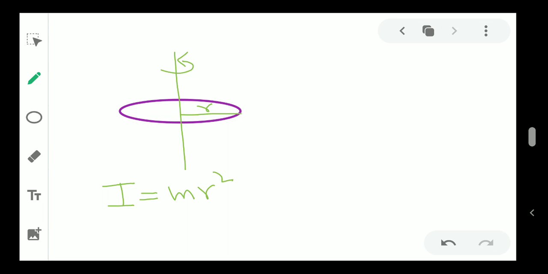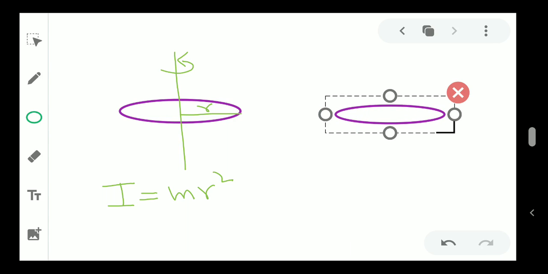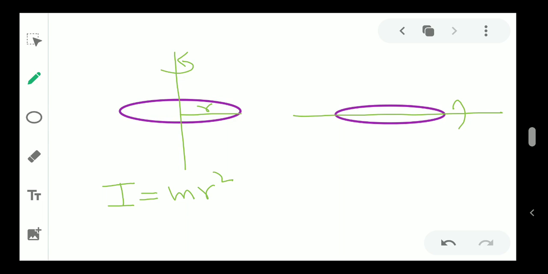But let's say I am rotating this disk around one of the diameters, like this. So this loop is rotating like this, just like a flipping of a coin. In that case I will have half mr square.